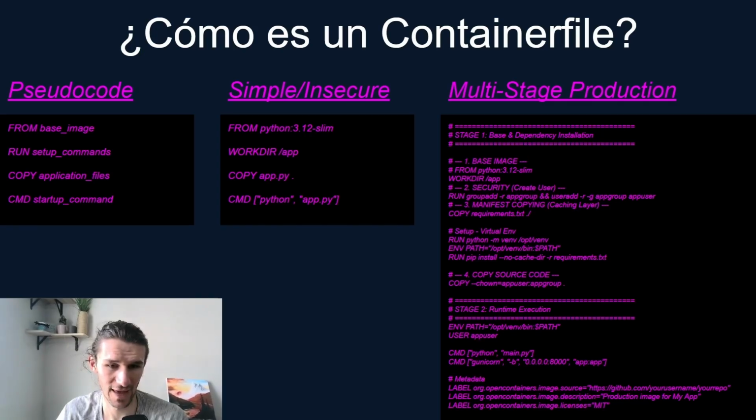The COPY command works similarly to the Linux cp command, and the CMD instruction specifies the default command that is executed when a container starts.